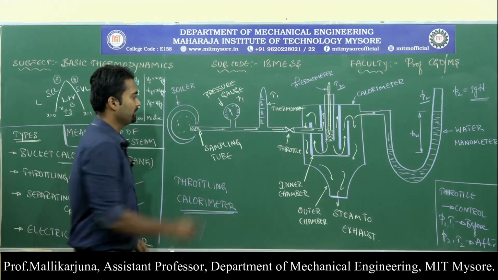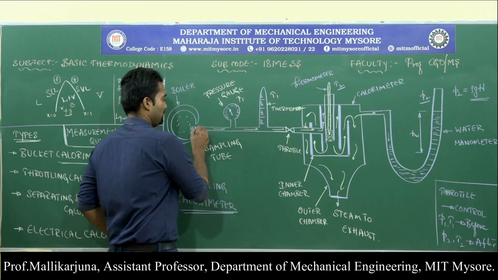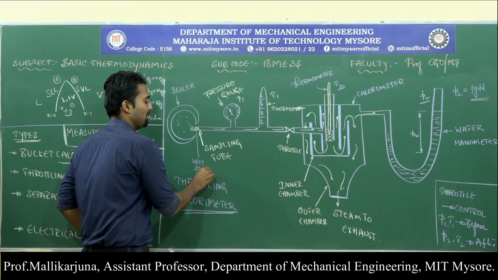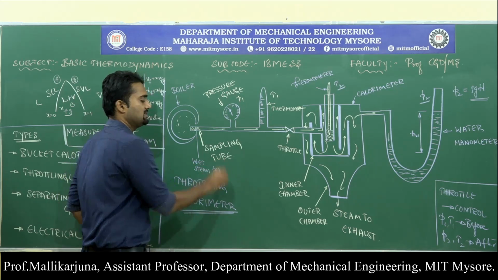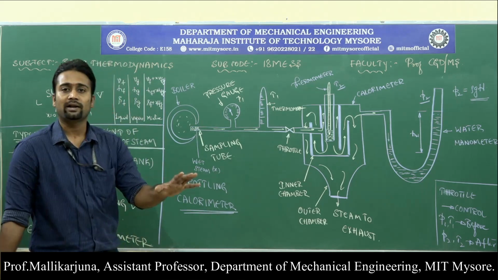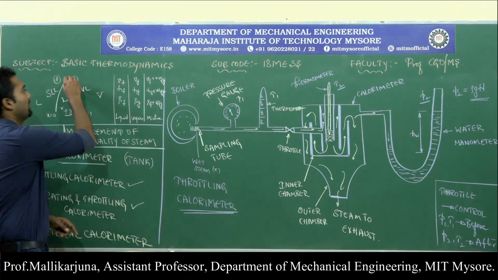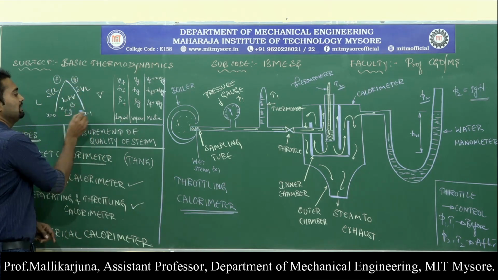So, now what is our aim? This steam is a wet steam. What I have written over here is wet steam. Wet steam, in the sense, a dryness fraction X exists. Steam is not 100% dry. The value of X is not equal to 1. The value of X is less than 1.